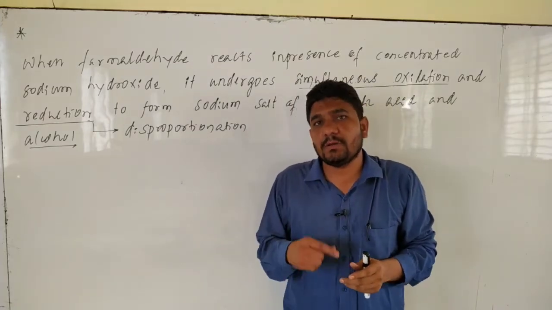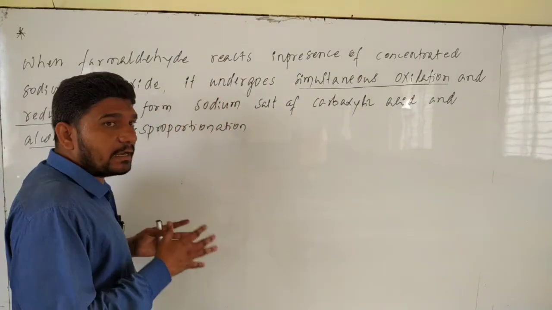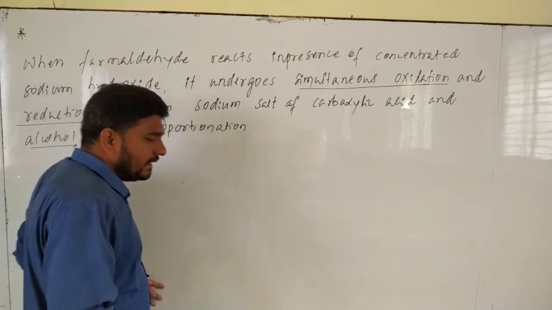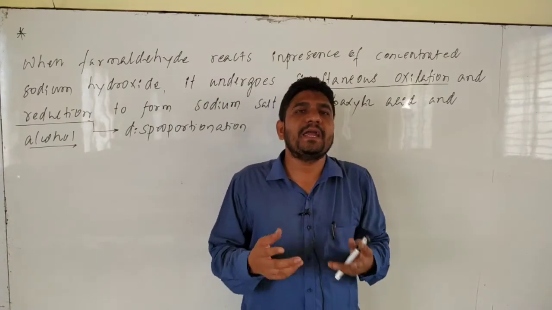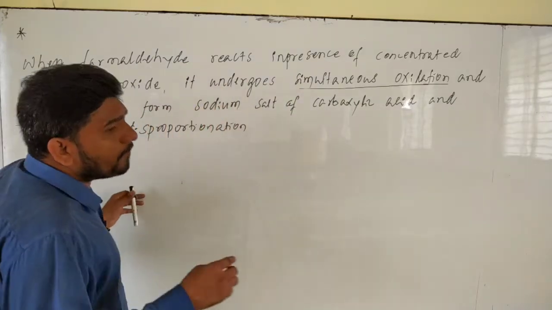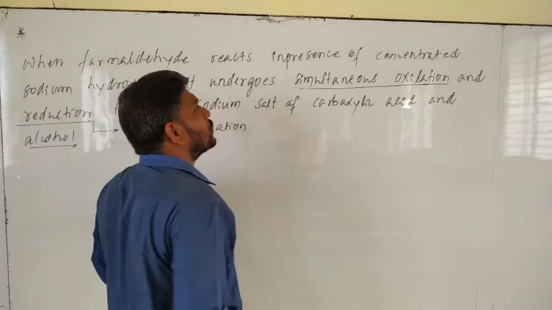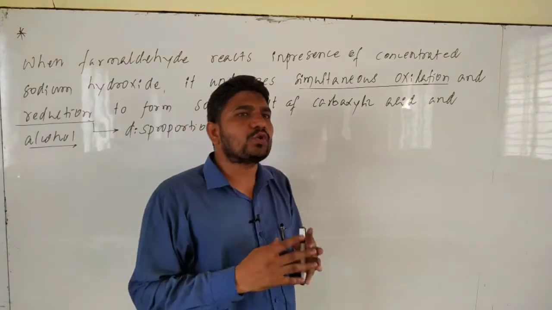Alpha hydrogen. You remember, that's what I told you. If the aldehyde taken has no alpha hydrogen, then what will happen? Then such compounds follow what? Simultaneous oxidation and reduction in presence of concentrated alkaline solution.